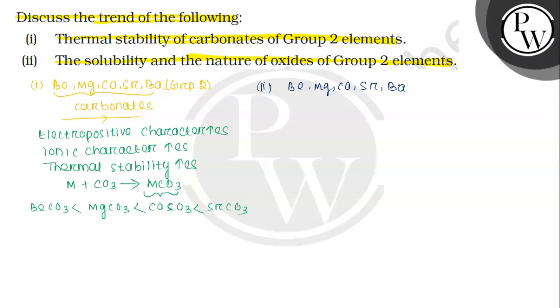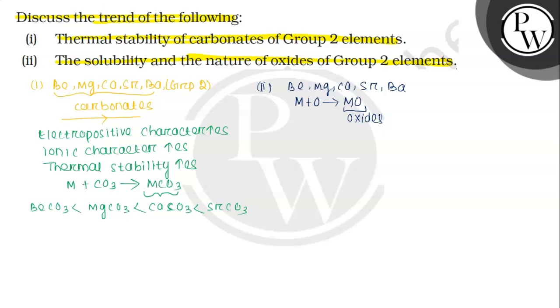These are the group 2 elements. Now they form oxides like BeO, MgO, CaO. When M reacts with oxygen it gives MO: MgO, CaO, SrO, BaO. This is the general formula of the oxides.